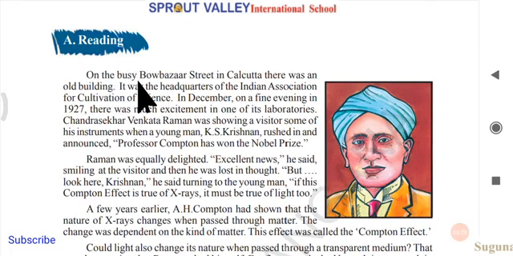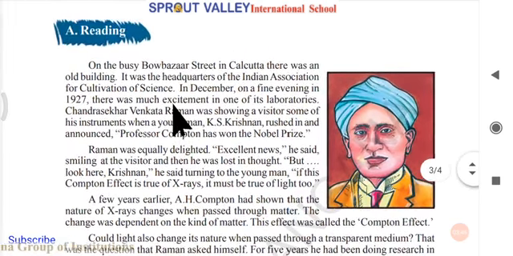On the busy Bow Bazar street in Calcutta, there was an old building. It was the headquarters of the Indian Association for Cultivation of Science. So the scene is in Calcutta, and there is a street also. The street name is Bow Bazar Street. Children, you will get this question in the examination.